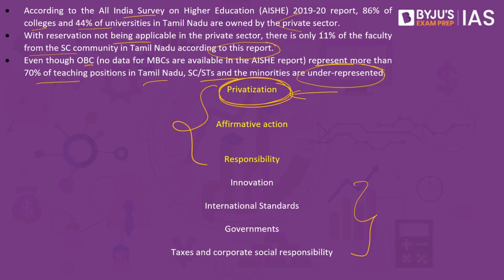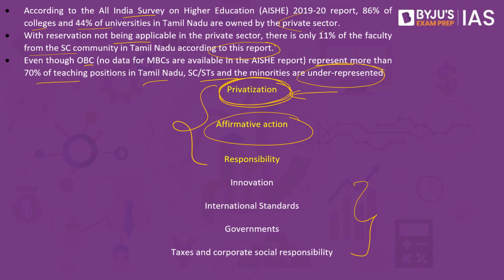The second argument is in terms of affirmative action. When we speak about affirmative action, as I just discussed, it is about historical injustice, because there has been a grave historical injustice perpetuated upon a specific caste or a particular religion, or it can be a sexual orientation, or it can be a race or a disability. These people have become the major people who have suffered at the hands of others.